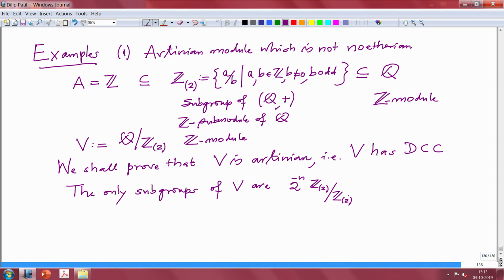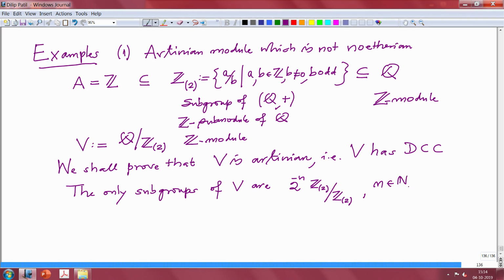We saw in the last lecture how to describe the submodules of the quotient module. They are precisely the submodules of the upper module which contain this. Here n is a natural number.